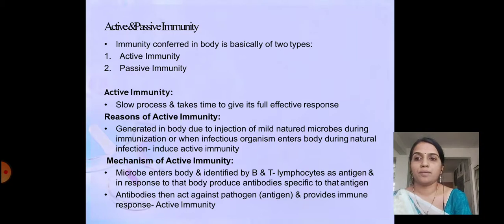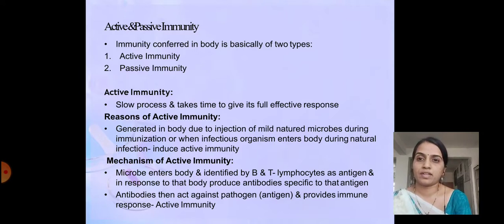Mechanism of active immunity: the microbe enters the body and is identified by B and T lymphocyte cells as an antigen, and in response to that, the body produces antibodies specific to that antigen.